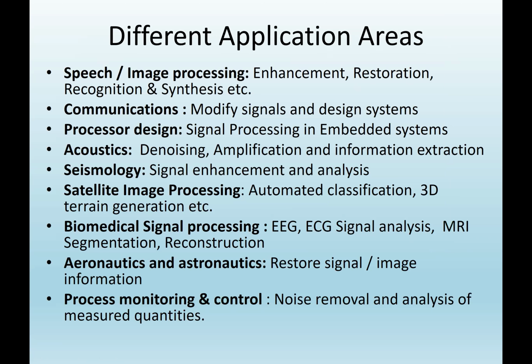So if I know the forward phenomena, then I can use it to restore or get back the information better. Okay, so that is referred to as restoration. Using the knowledge of degradation for getting back the original signal or good quality signal is referred to as restoration. It can also be used for recognition, synthesis, and so on.